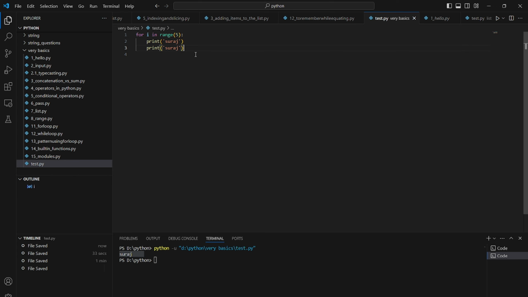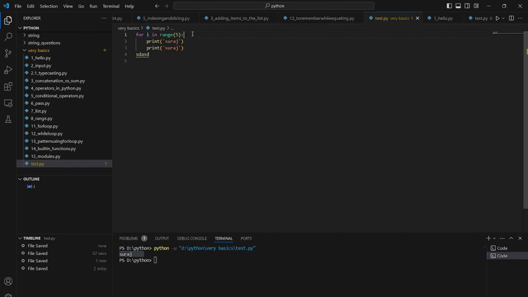If I want to go out of the loop, then I will have to delete this space. So if I write any code here, it will be outside of the for loop. To include code inside of my for loop, I have to give this space. This space means they are inside the same for loop.